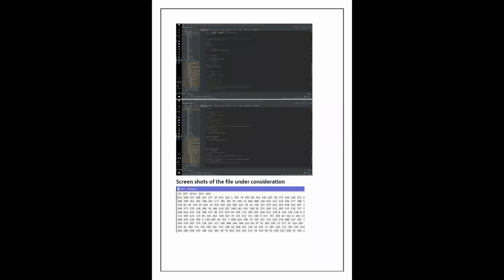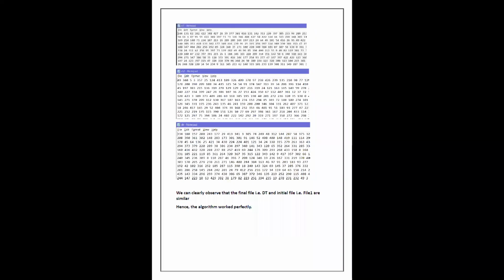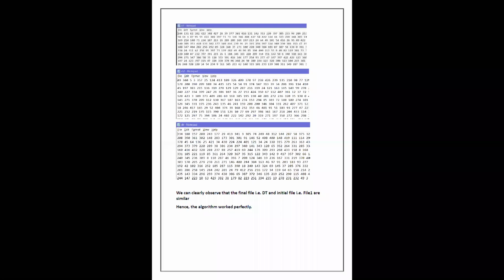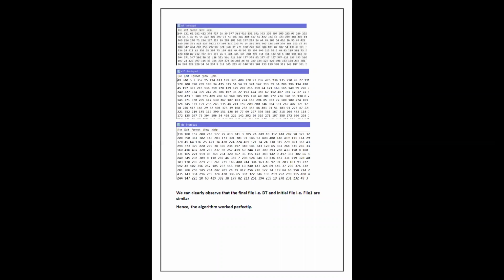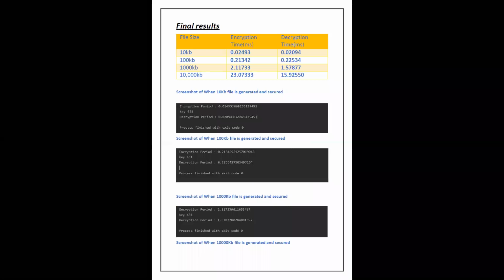As you can see, sir, these are the files which we have taken under consideration. These are the input files. Random numbers are there in the file, as you can see, sir. Random numbers have been generated using a random function. These are also the input files that I'm using. These are the input files only.